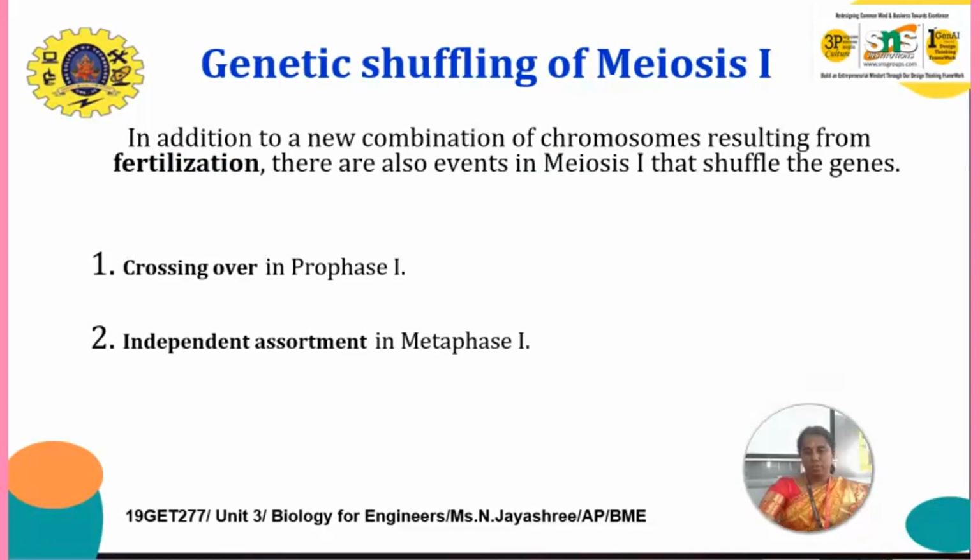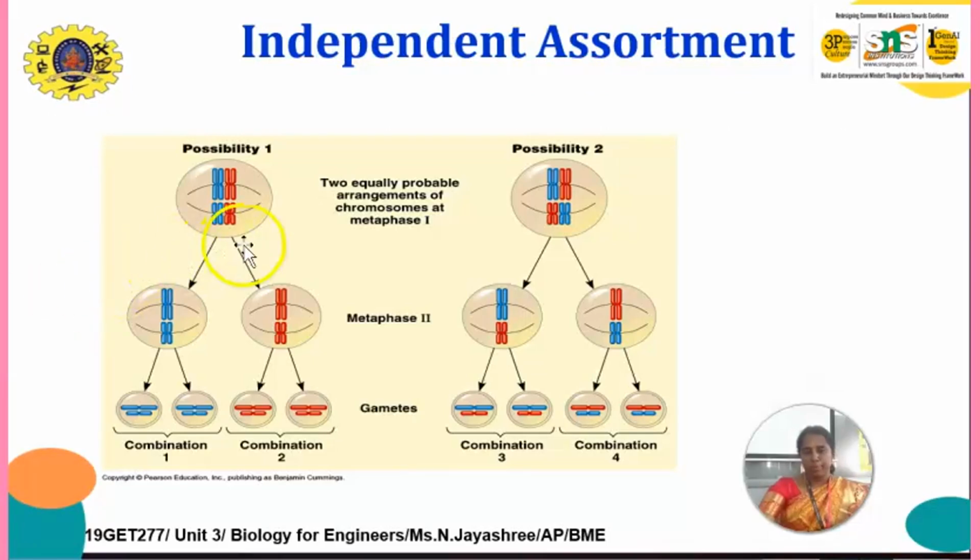So next, we have already seen genetic shuffling take place by crossing over in prophase 1, and independent assortment. This is the independent assortment in metaphase 2. In possibility 1 and possibility 2, there are two equally probable arrangements of chromosomes at metaphase 1, metaphase 2 and gametes.